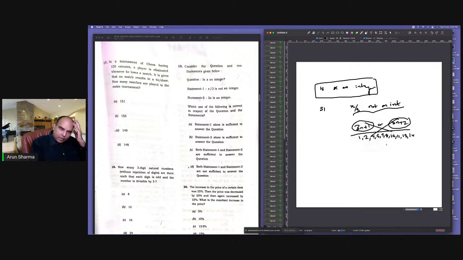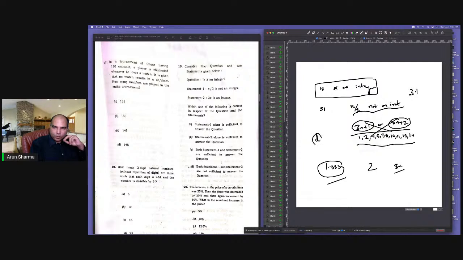X by 3 not an integer gives us something, but it can be an integer not divisible by 3. It can also be 3.1, equally likely. And if 3x is an integer, then x can be a number like 1.333. Of course, it can be a number like 2 also, so that 3x is an integer. So you can't make this out from statement 2 either. So both statements 1 and 2 are not sufficient. The answer will be D for this question.